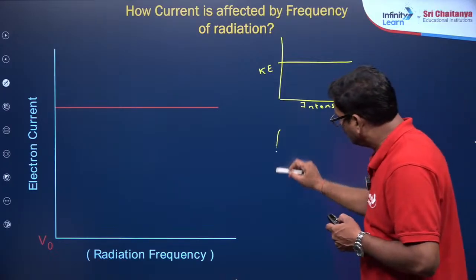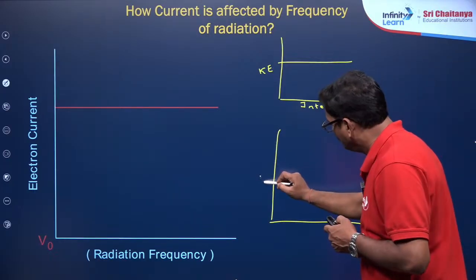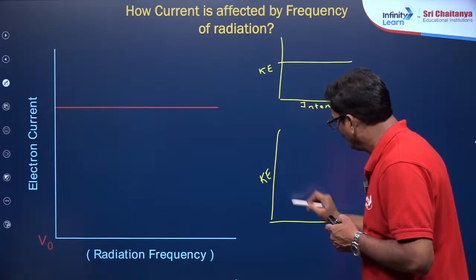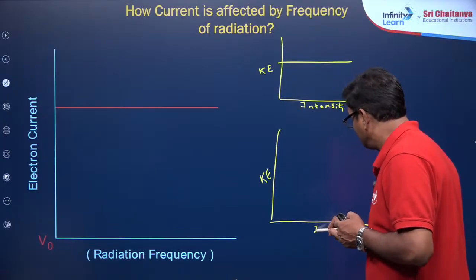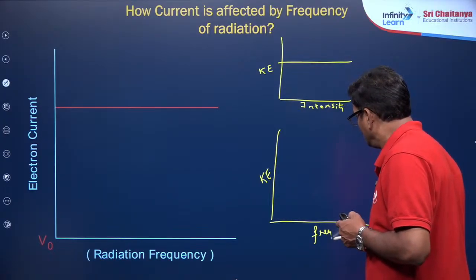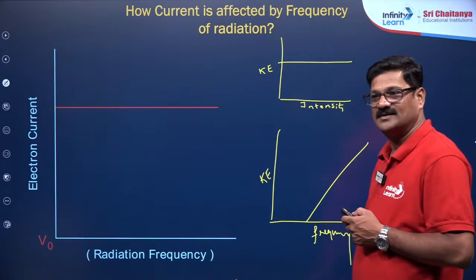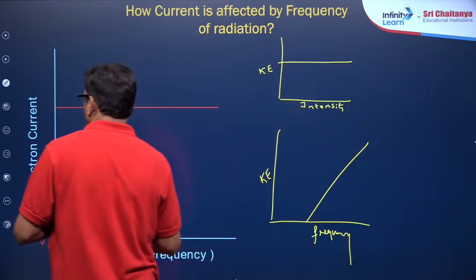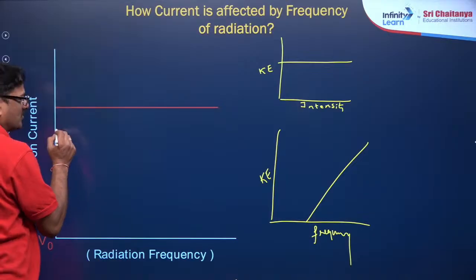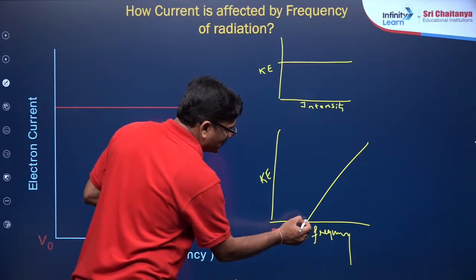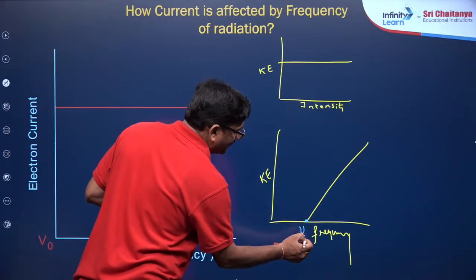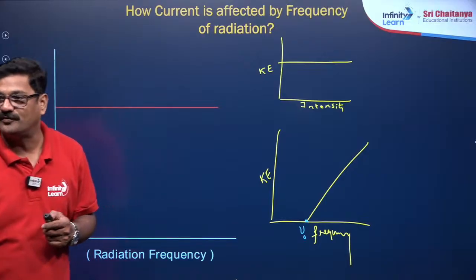If we talk about the kinetic energy and frequency, as the frequency increases, kinetic energy increases, and it is going to be a straight line with a positive slope, and this point is said to be critical frequency, threshold frequency.